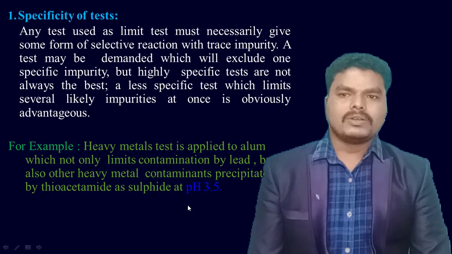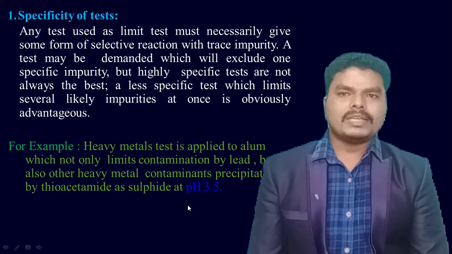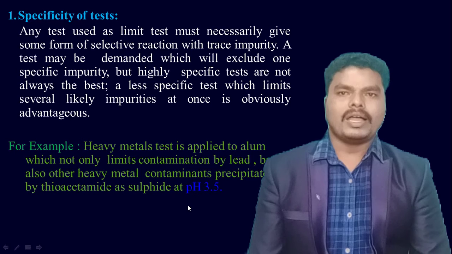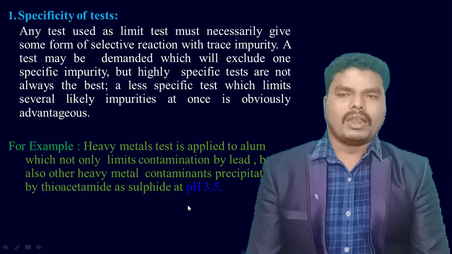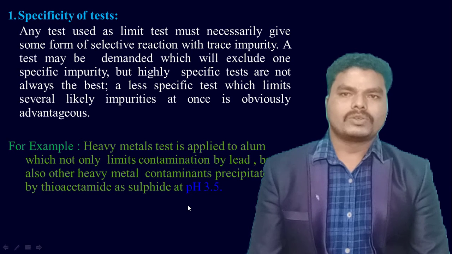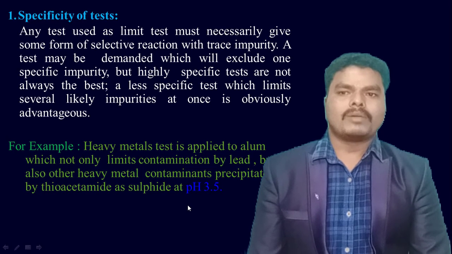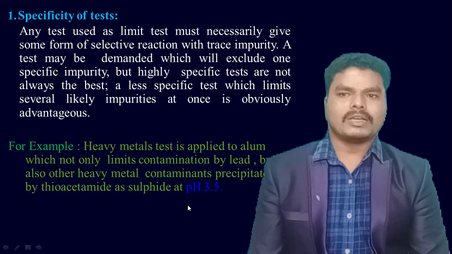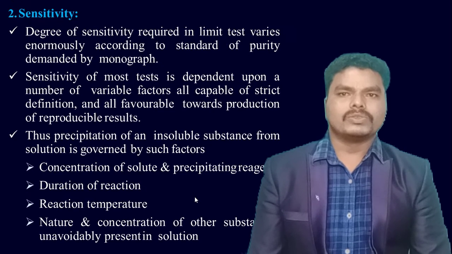So in this case, we can design a specific limit test or reaction that is able to react with the lead as well as the sulfide.